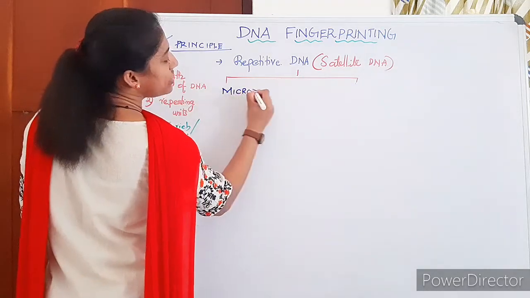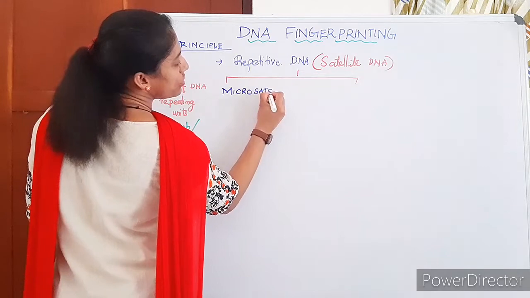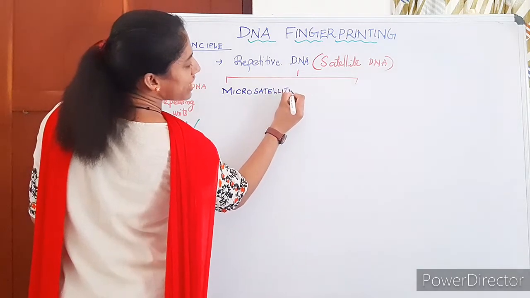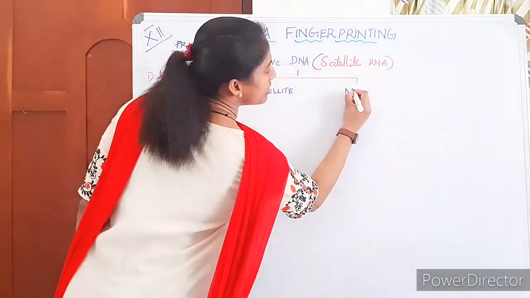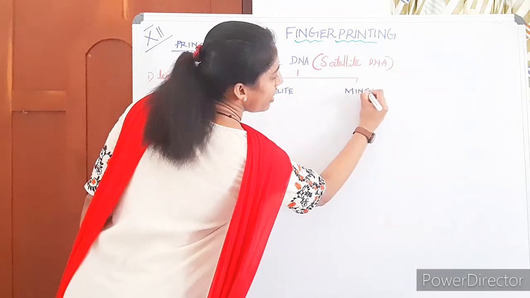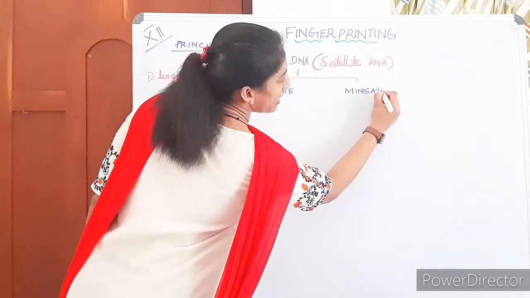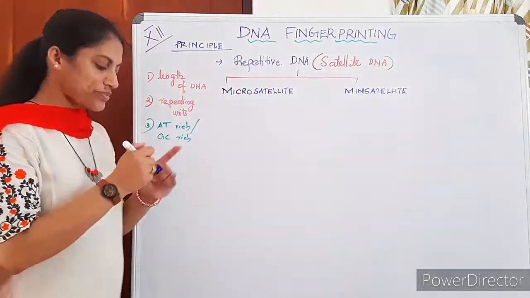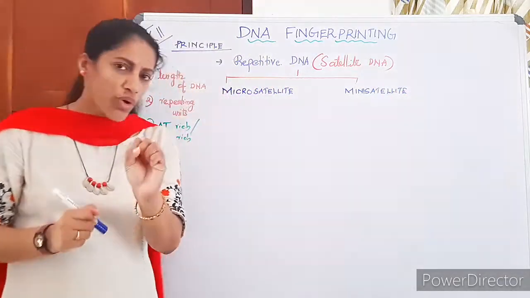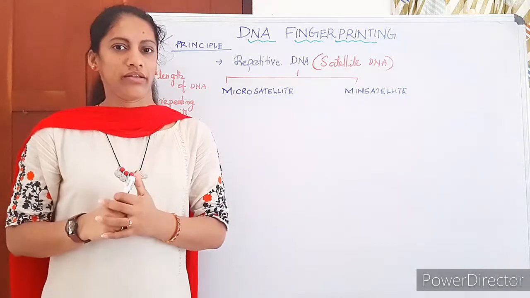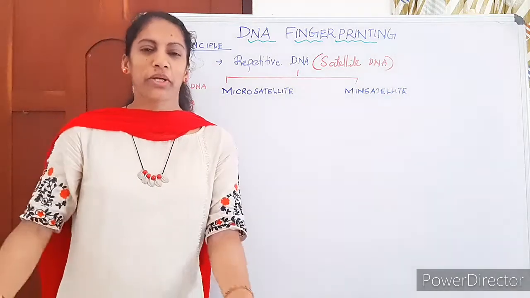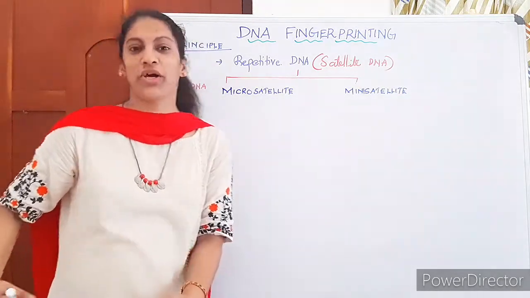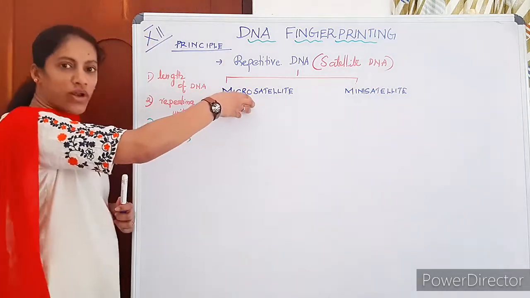microsatellite and minisatellite. So the two types of satellite DNA you want to study are microsatellite and minisatellite. Which one is small, micro or mini? Mini skirt you can think; micro means a very small dress. So micro is the smaller one here.